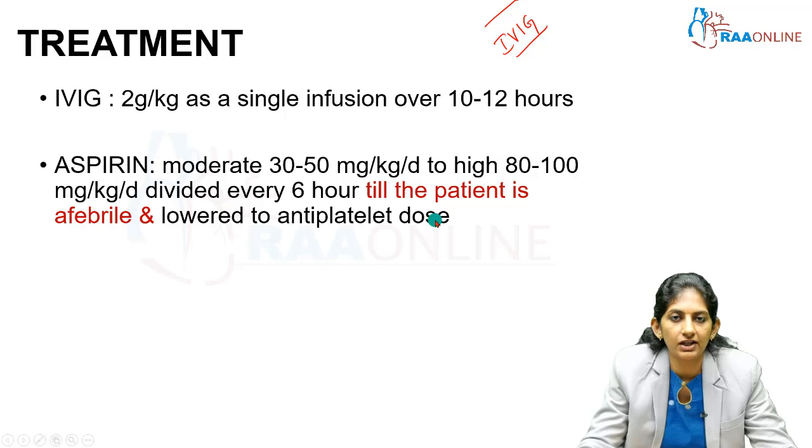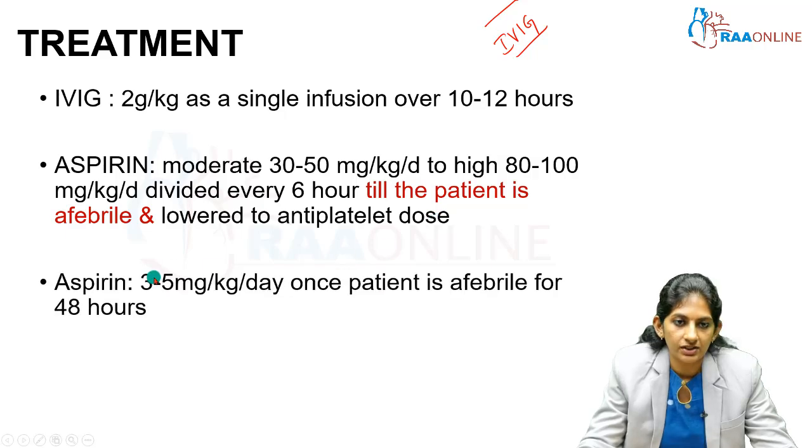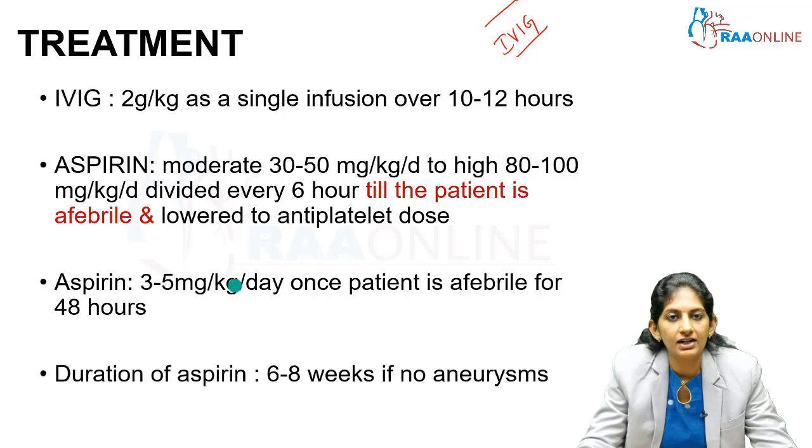Antiplatelet dose is 3 to 5 mg per kg per day. Once the patient is afebrile for 2 days continuously, shift to this low dose. And if the child does not have aneurysms, you can stop at 6 weeks. If the child has aneurysms, aspirin has to be continued indefinitely.